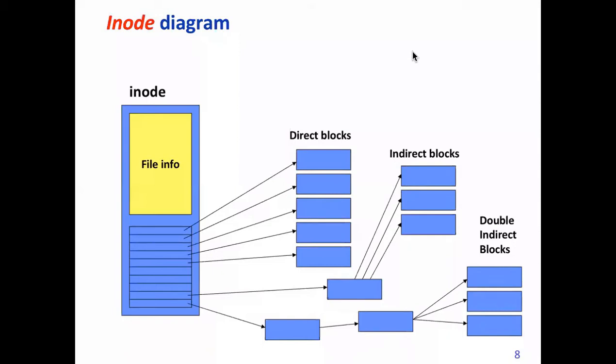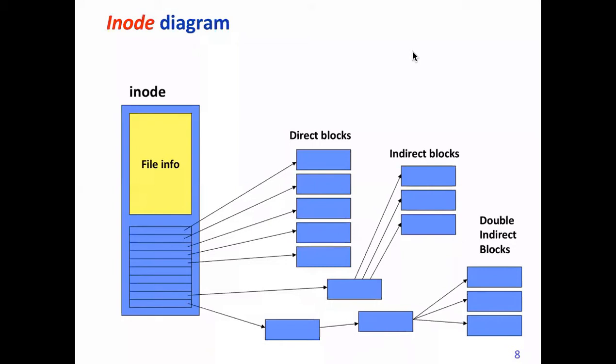But a file can be of any number of blocks, right? There is no restriction on file size in general. There of course has to be some upper limit, but it can go up to terabytes. If a file consists of, let's assume, 100 megabytes, then it may contain a large number of blocks, and each block, let's assume, is 4 kilobytes.